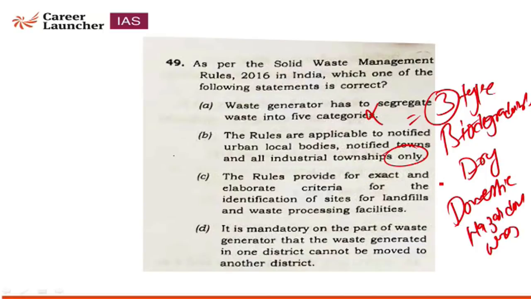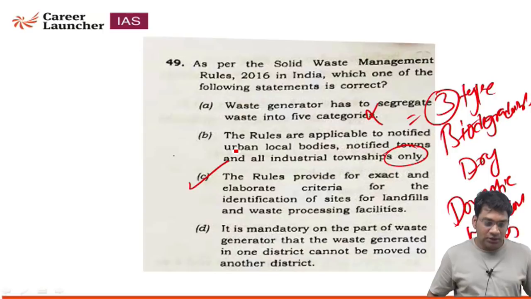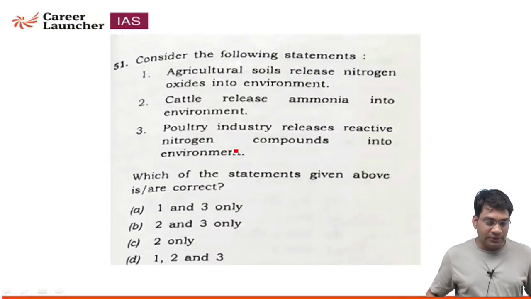Option C: the rule provides for the exact and elaborate criteria for the identification of sites for landfills and waste processing facilities. And option D: it is mandatory on the part of the waste generator that the waste generated in one district cannot be moved to another district. Option C is correct, because it clearly defines where you should choose a landfill. For example, you can't choose a landfill on top of a mountain, because that will not be a sustainable process.